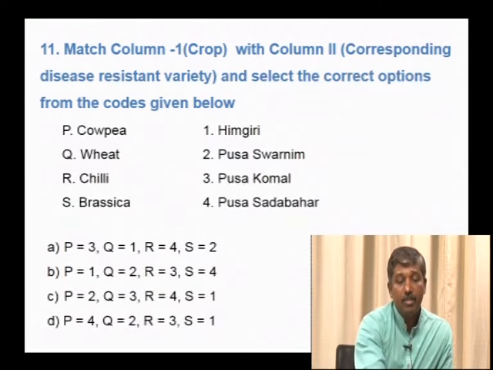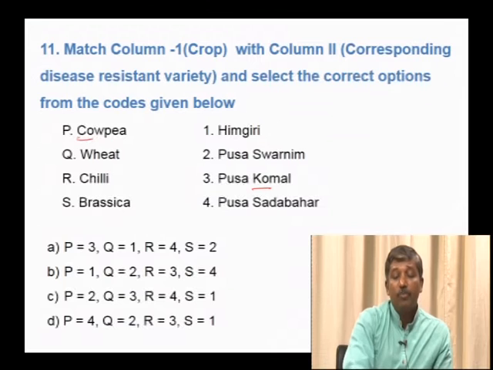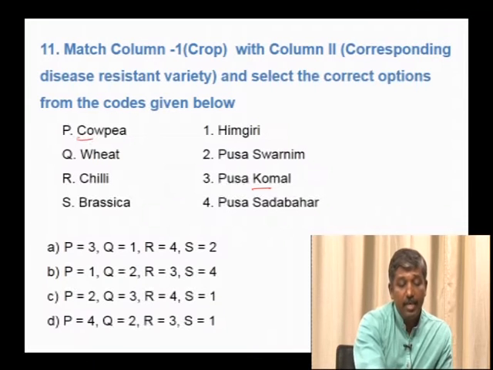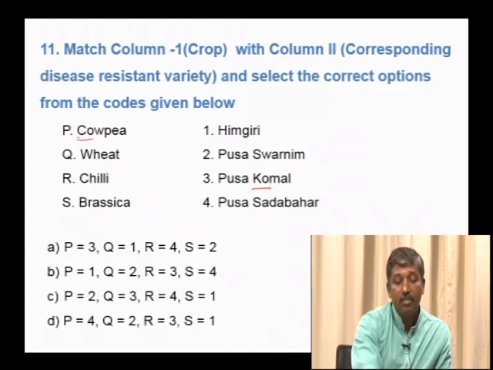Cowpea, you can remember with 'ko': cowpea, Pusa Komal. So P matches with the third option, Pusa Komal. Among A, B, C and D, this is the clue in getting the right answer. Hence, the right answer is A.